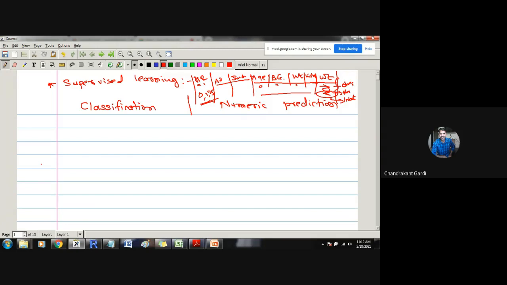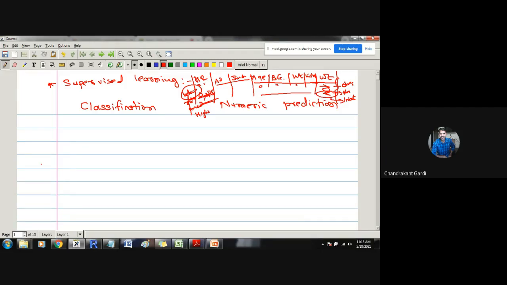Or instead of giving the actual HRCT scan score, it may be given whether that person is at low risk, moderate risk, or high risk. So classification will be done accordingly. If the HRCT scan score is less than 10, then they will assign that particular person to be a low risk person.